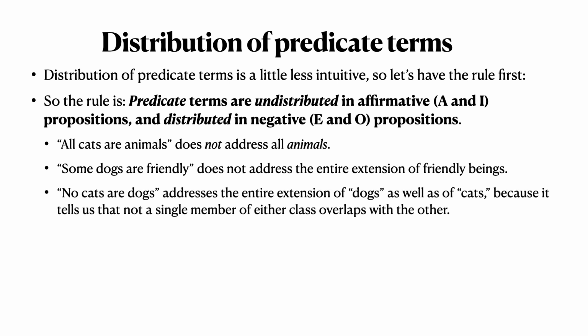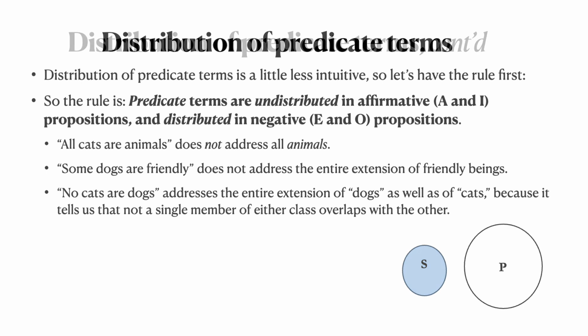Well, no cats are dogs does address the entire extension of dogs as well as the entire extension of cats, because just as it tells us that all the cats are non-dogs, it also tells us that all of the dogs are non-cats. In other words, if you think about this in terms of the Euler's circles for the E proposition, we can see that there's not a single member of either the subject or the predicate class that overlaps with the other. So the E statement tells us the entire extension of the subject and the entire extension of the predicate over on the negative side.